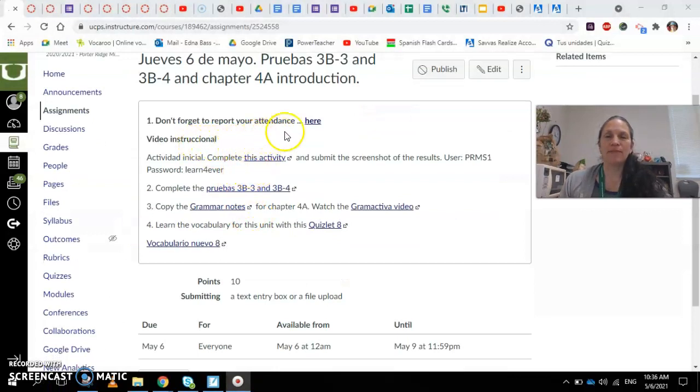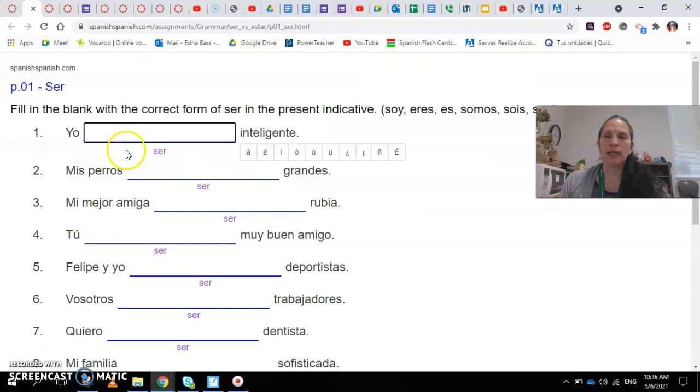Okay, you have your actividad inicial. It's an activity on Spanish.com. I put the information here in case you don't have it. You click here and you're going to be practicing the verb ser. So what you need to do is complete the blank with the correct form of the verb ser.